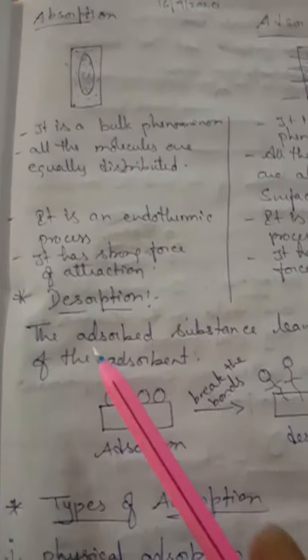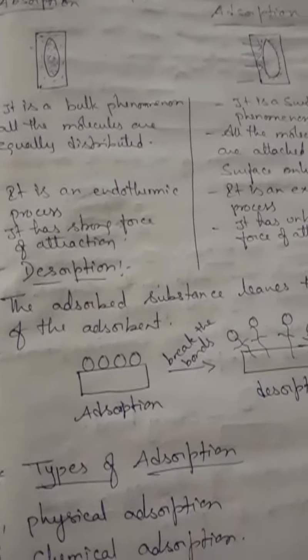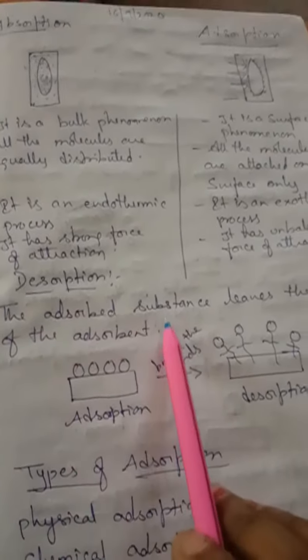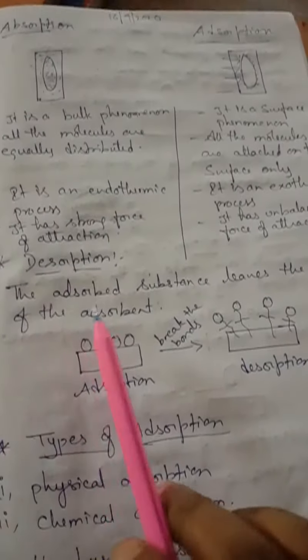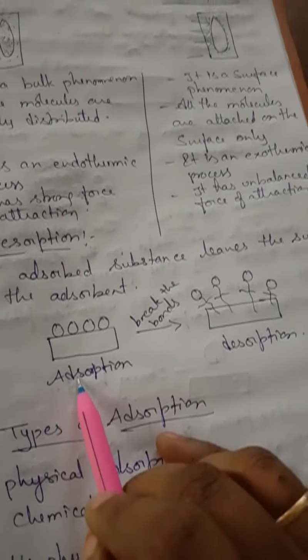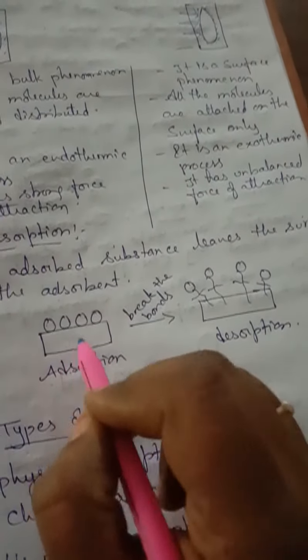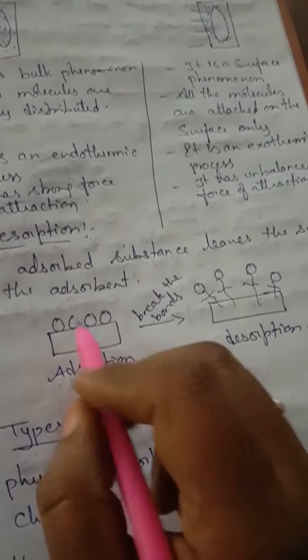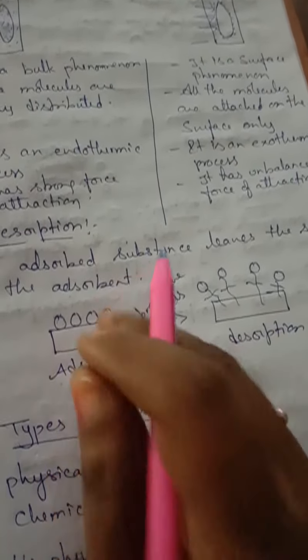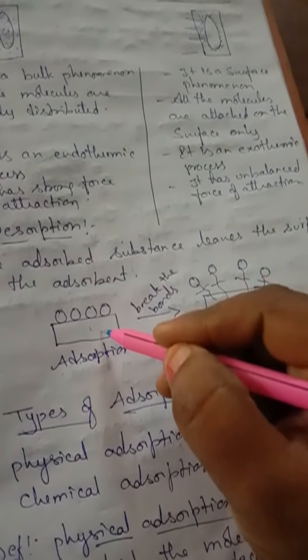Understand? So next comes desorption. What do you mean by desorption? Desorption is nothing but the adsorbed substance leaving the surface of the adsorbent. Look here, in adsorption what happens, children? This is the solid material or any substance you take, and these are the molecules which are going to be attached. So here adsorption has taken place.